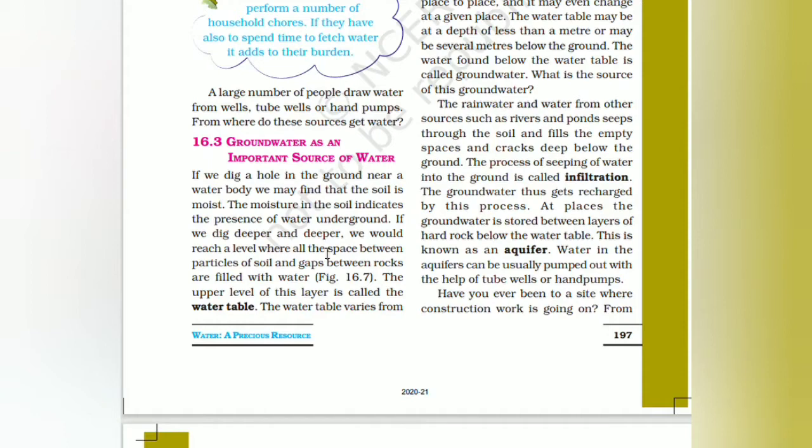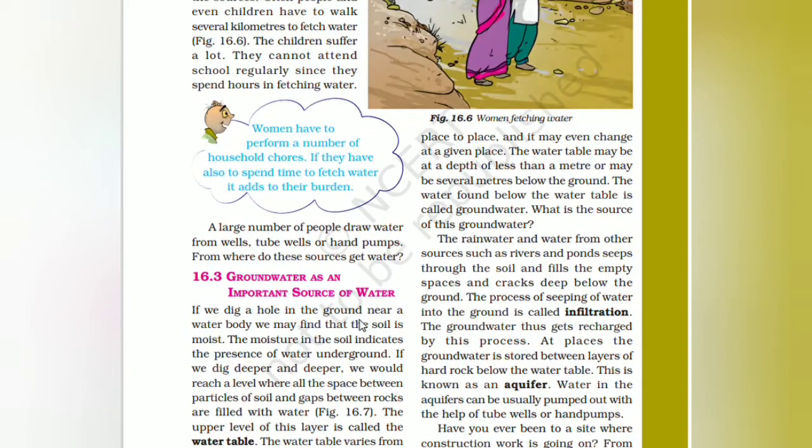If we are digging a hole and it is found to be moist, it shows the presence of water underground. The upper level is the water table. The water table varies from place to place and it may even change at a given place. The water table may be at a depth of less than a meter or several meters below the ground. The water found below the water table is called groundwater.